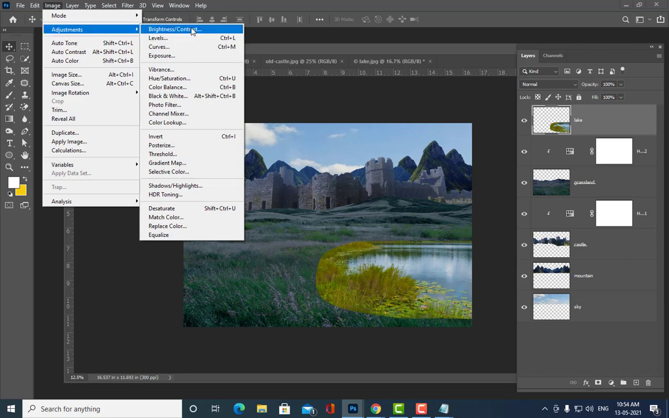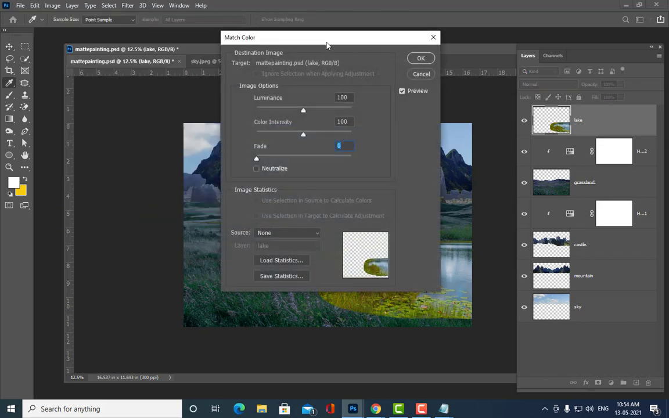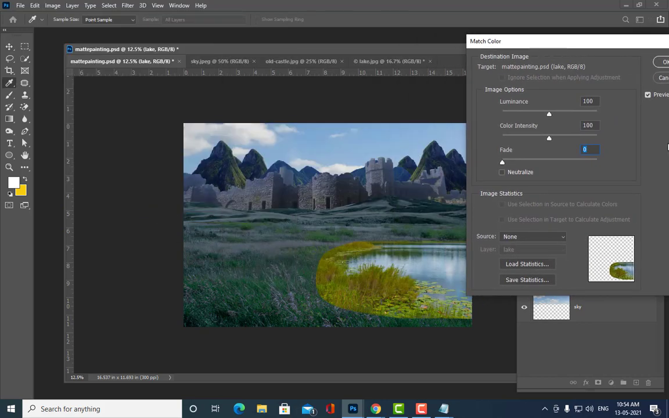So go to image adjustments and match color. Okay, and again we have to pick our file name, which is matte-painting.psd, and then we have to match the lake to what? Anybody can tell? We have grassland, sir. Grassland. Okay, so we have to match the lake to grassland.